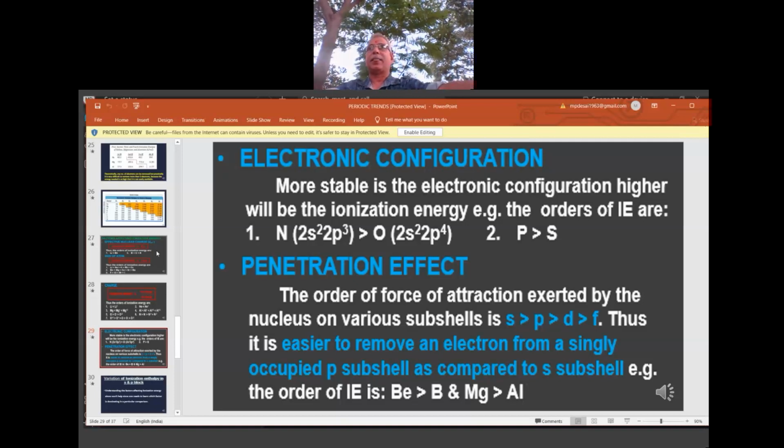The next factor, penetration effect. Penetration is like using a needle, I am penetrating the paper or the cloth. One more example, X-rays penetrate into our flesh.